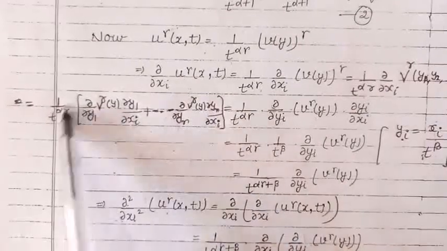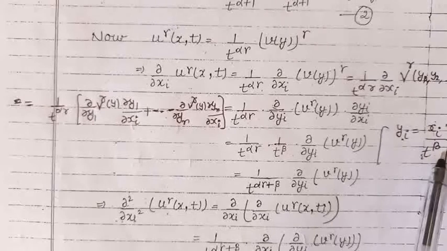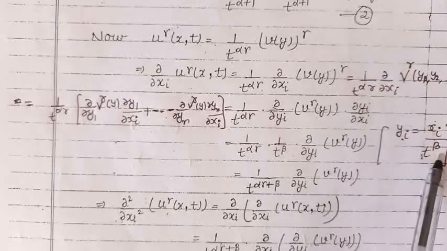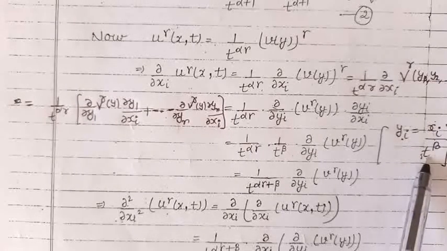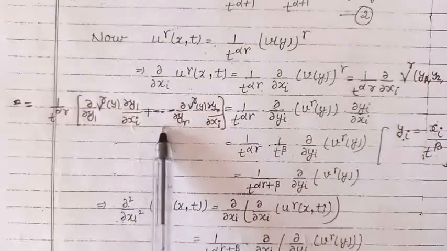Now in this expression, because yi is xi upon t raised to the power beta, y1 will be x1 upon t raised to the power beta. The partial derivative of x1 with respect to xi will be 0 if i is not 1. So in this expression, we will get only one term, corresponding to the partial derivative with respect to yi.